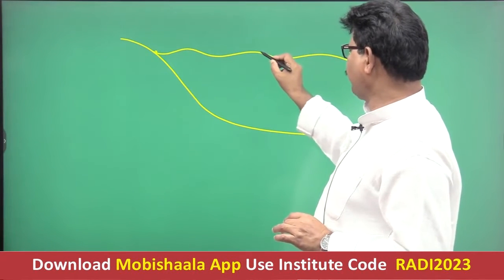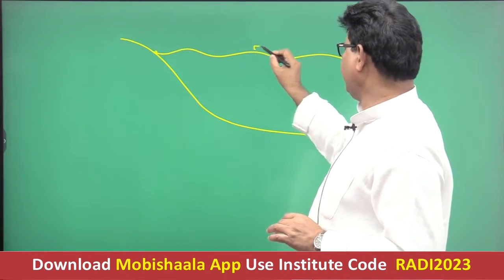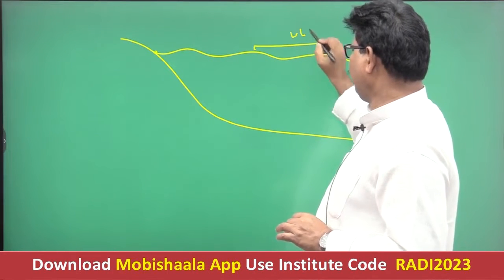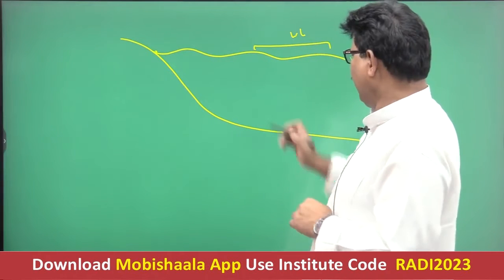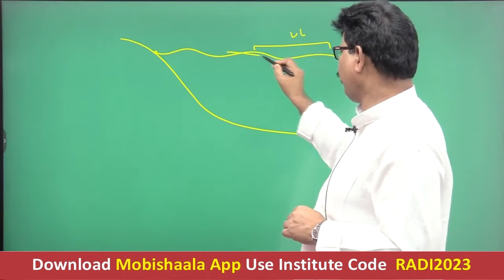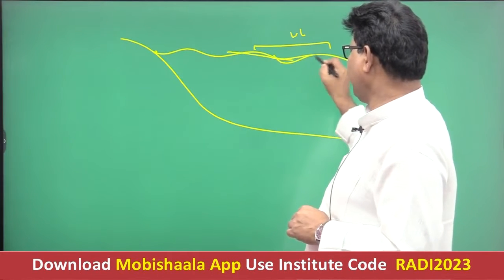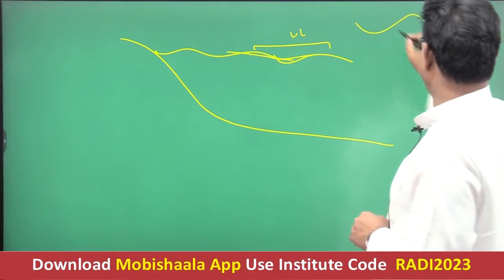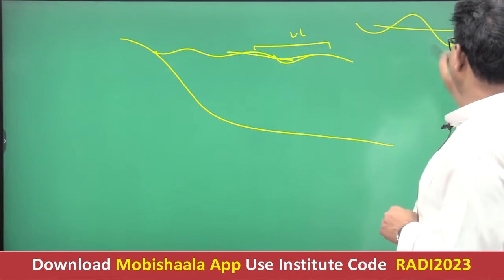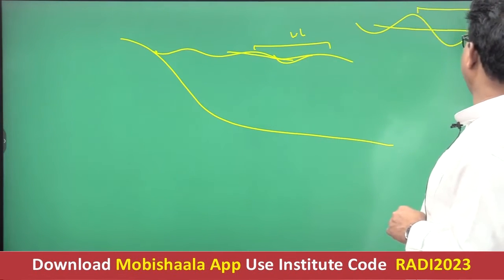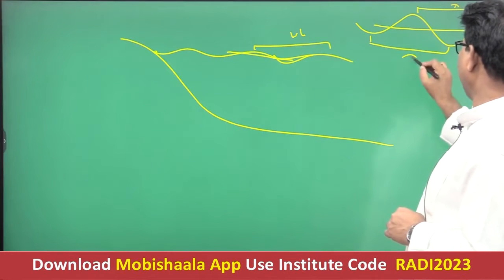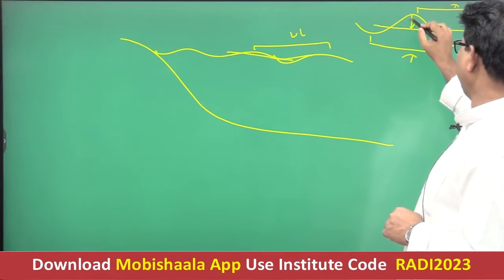The difference between two crests is referred to as wavelength, and the variation of the point from the mean is referred to as amplitude. This is the mean. This is wavelength, that is lambda. This is also wavelength, lambda. And this is referred to as amplitude.